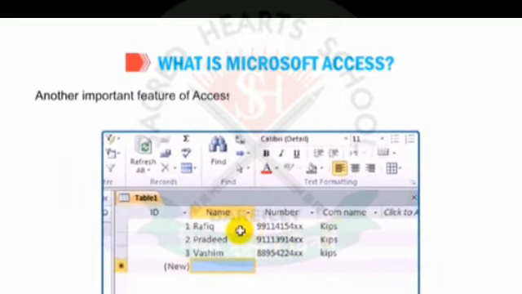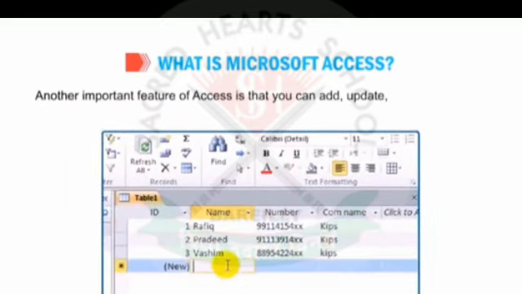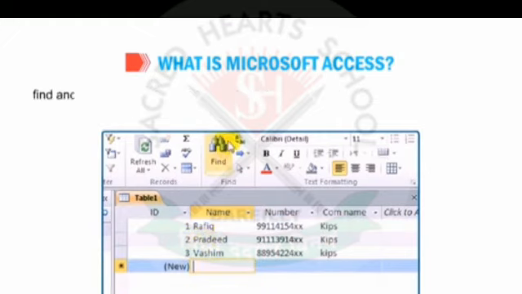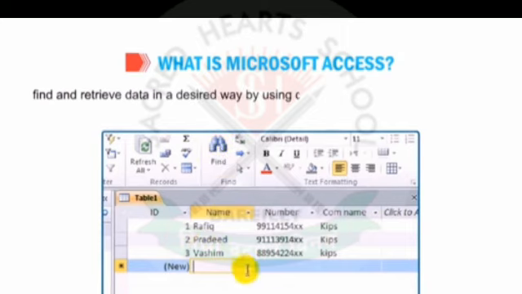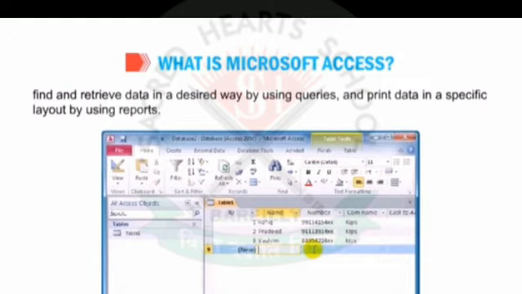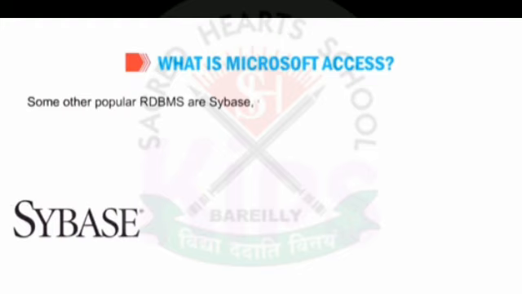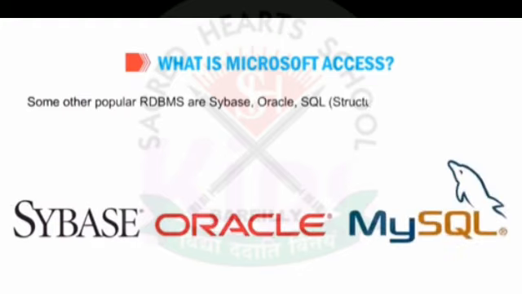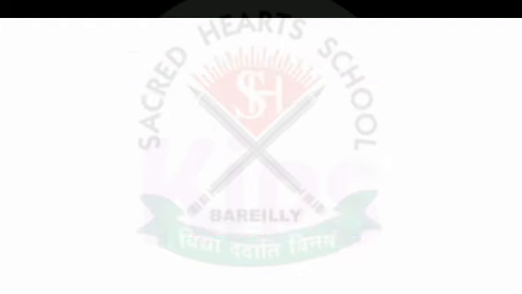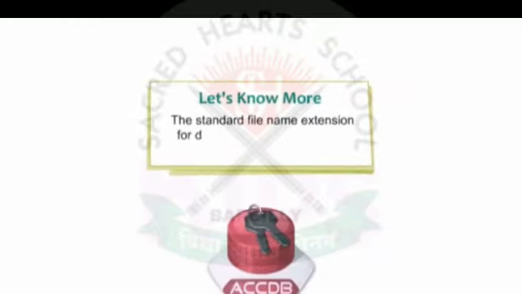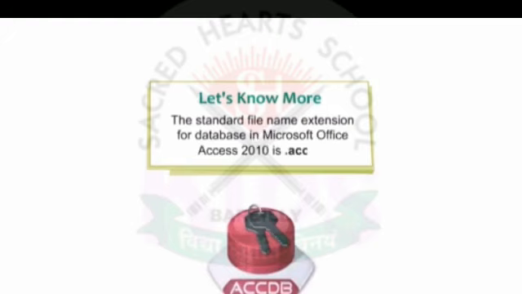Another important feature of Access is that you can add, update, delete, view data and establish relationships by using forms, find and retrieve data in a desired way by using queries, and print data in a specific layout by using reports. Some other popular RDBMS are Sybase, Oracle, SQL, Structured Query Language. Alright students, let us know more. The standard file name extension for a database in Microsoft Office Access 2010 is .accdb.